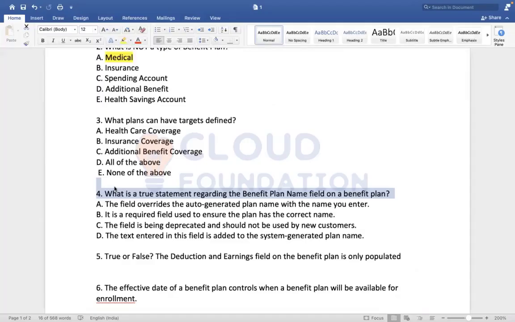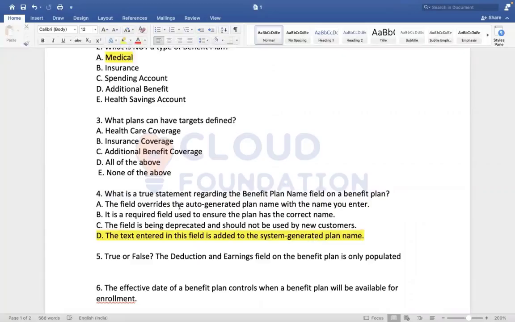The field overrides the auto-generated plan name with the name you enter. It is required. The text entered in the field is added to the system generated plan name. Excellent. Correct. Very good. True.